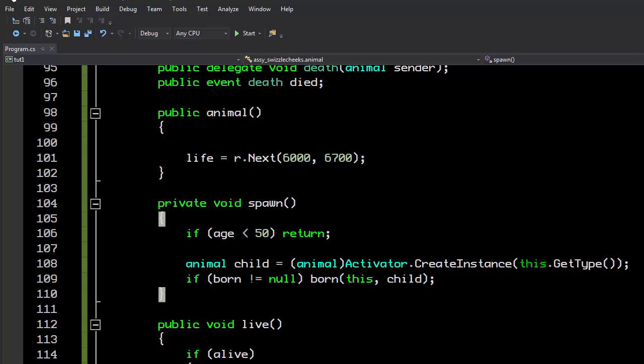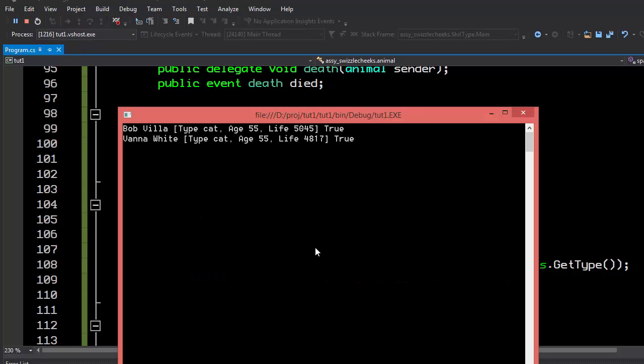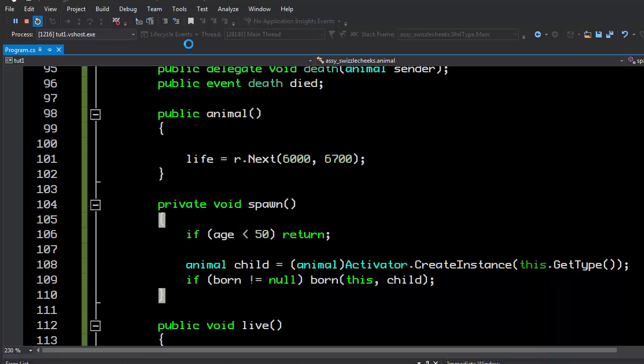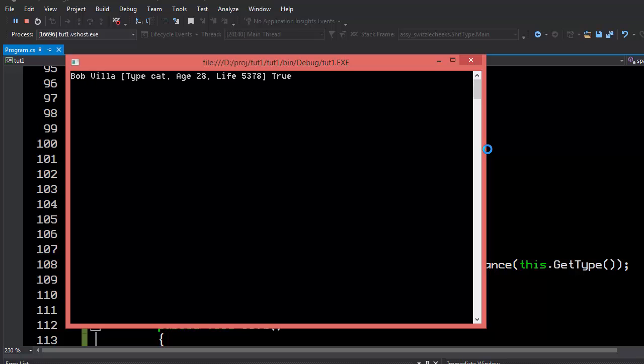And now that we run this, you'll see that the cats should produce cats, ideally. And of course, they didn't produce anything, so let's restart the program. And we'll probably create a better chance of spawning life. But you can see that now we created cat. Now notice that the string that we return when we don't have a name is still quote-unquote animal, and we can fix that really easily.